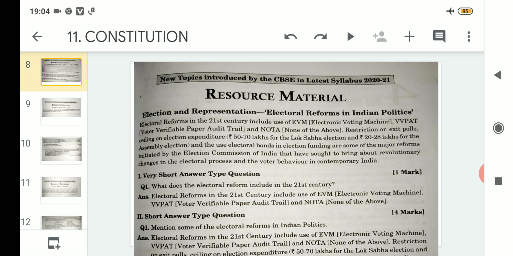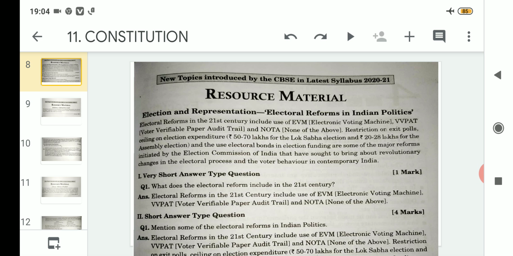So in between that moment, the exit polls happen. Many news channels, many people, many surveyors actually go to different constituencies and ask people whom they have voted for. So these are known as exit polls. That means before the results are declared, a rough estimate of who will win the elections is known as exit polls.